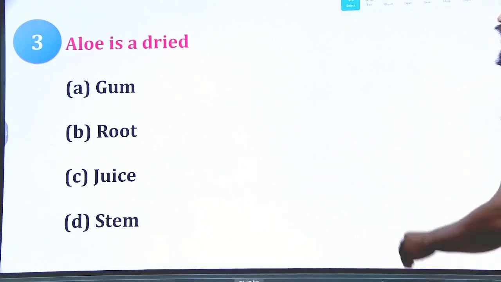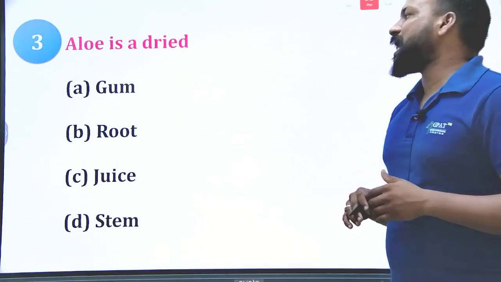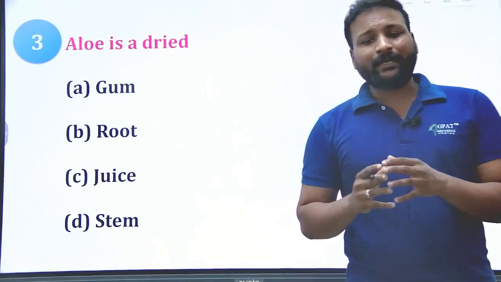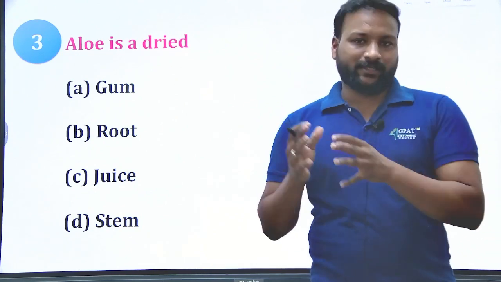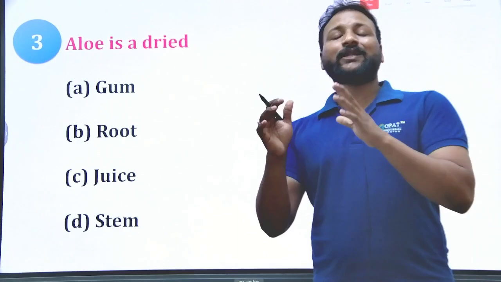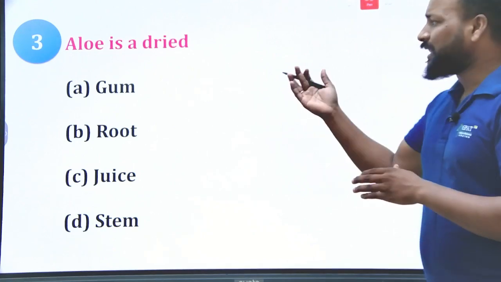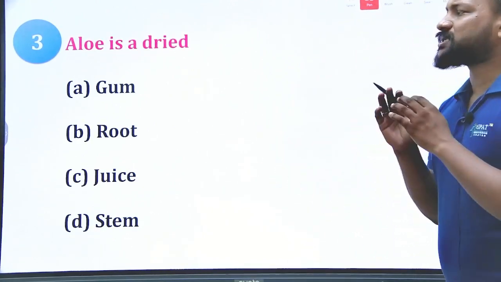Come on. Aloe is a dried... Yes, Aloe barbadensis, aloe vera. The Indian type of aloe is aloe vera, which is an Indian species. Aloe is obtained from either a gum, a root, a juice or a stem.